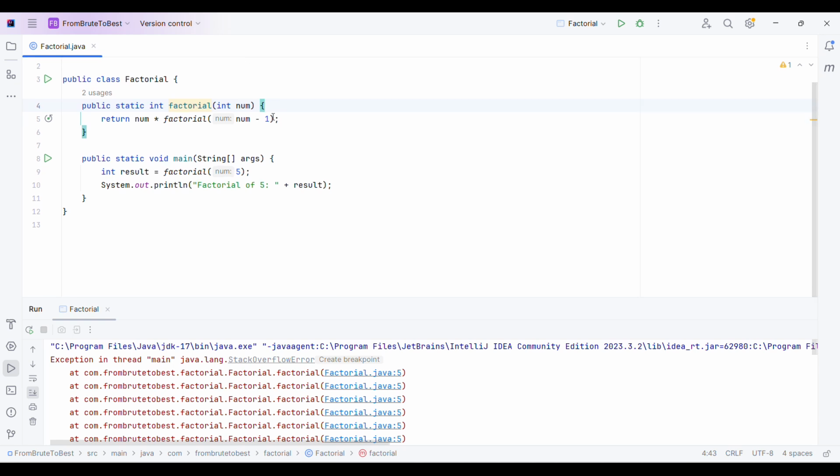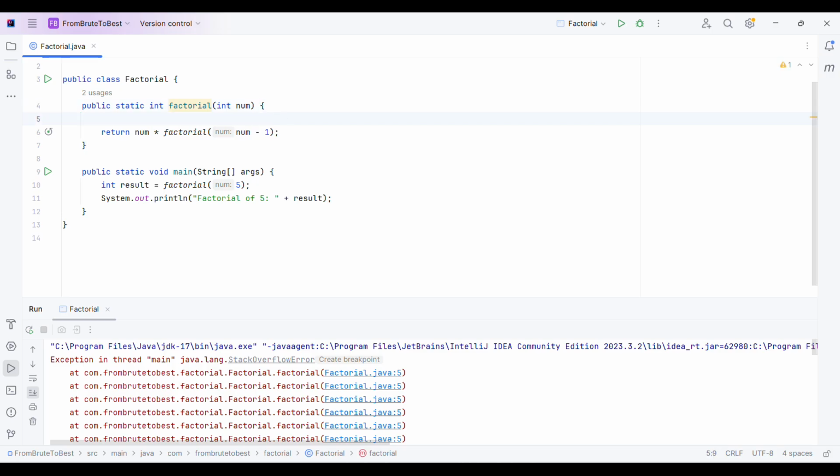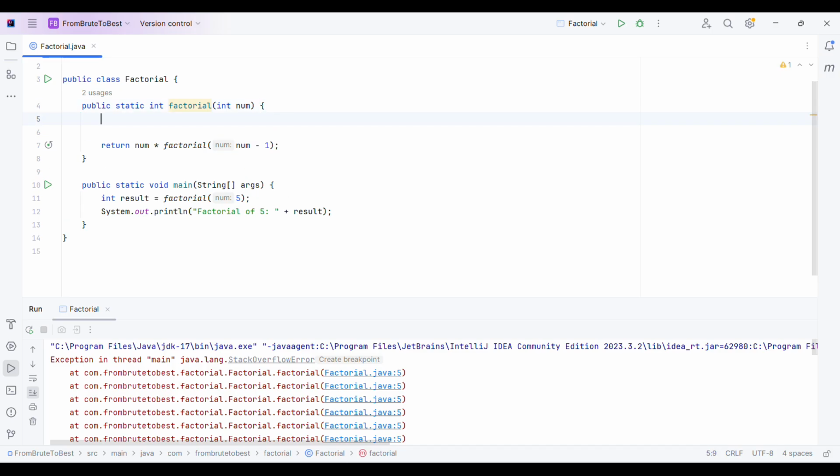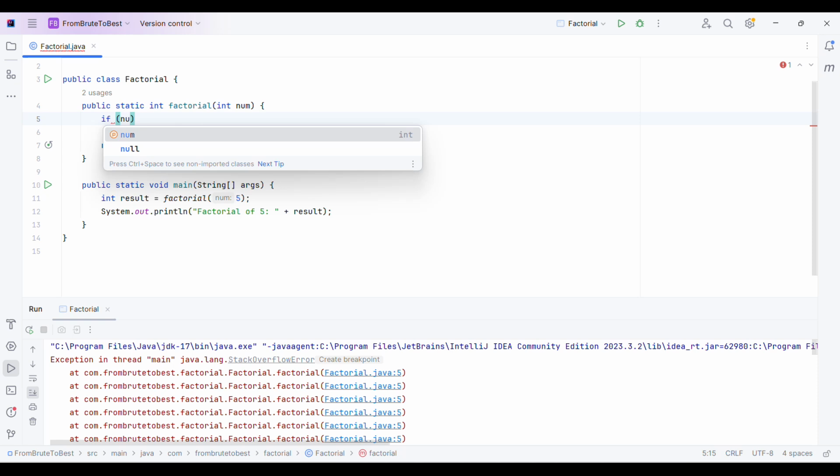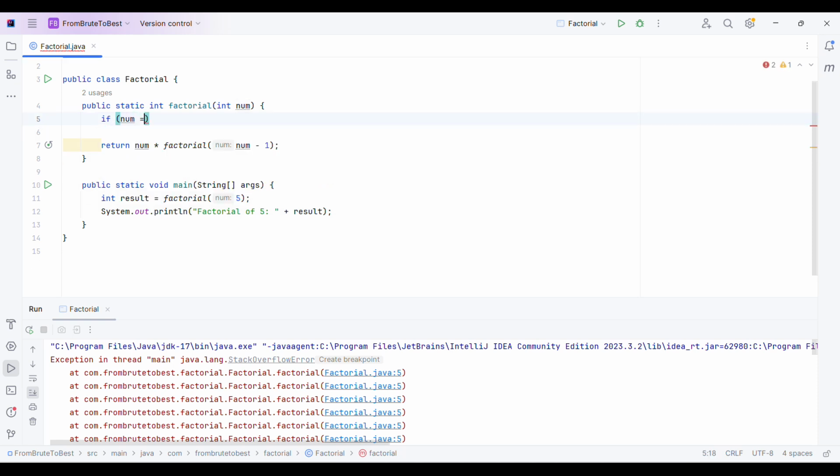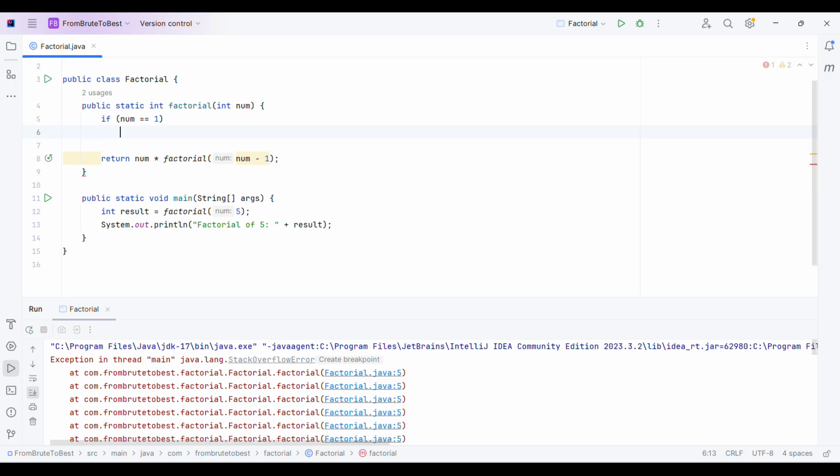Now if you remember, when I was writing the previous sample code for DFS, I specifically mentioned that when we write code using recursion, the first thing we have to write is the base case. So for the factorial program also, we have to write the base case as the first statement. Now what is the base case here? Base case is if the given number num equals 1, then return 1, right? So this is the simplest base case.